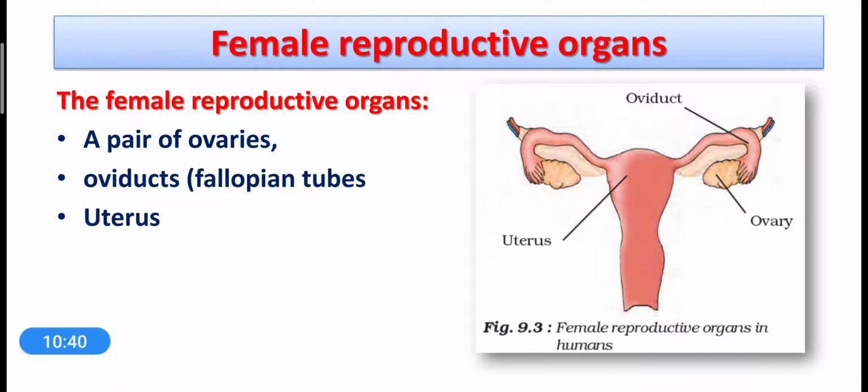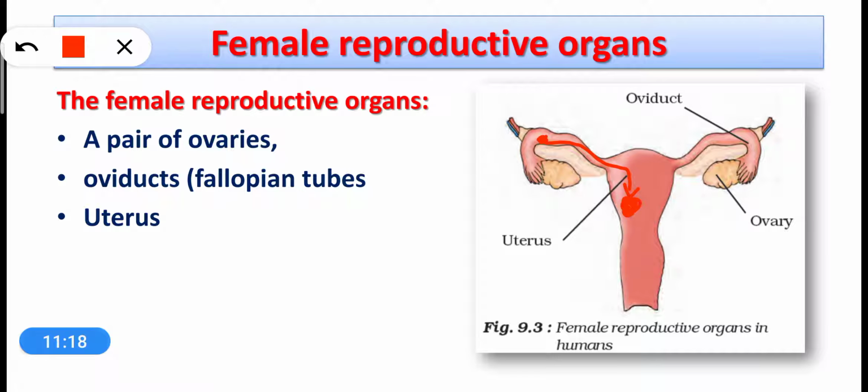After the egg has been fertilized, this egg starts cell division, starts making new cells, and then this egg, which is actually called the zygote, along with other cells which have been formed travels down, and then finally gets attached to the wall of the uterus, where this zygote develops into the embryo, and then the embryo develops into the fetus, and the fetus develops into the baby. So this is how the whole reproductive system works in human beings.